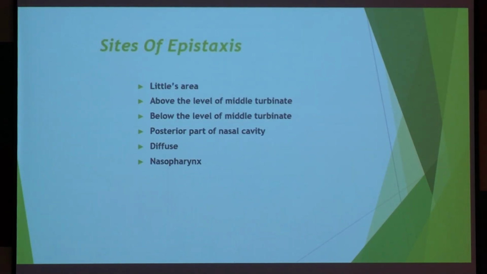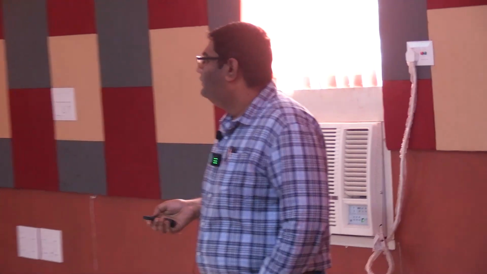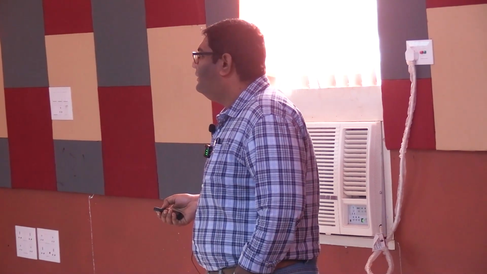So, sites of epistaxis. Any site can be a site of epistaxis. Mostly Little's area, the most common. Above the level of the middle turbinate, below the level, posterior part, I mean the Kiesselbach, Woodruff plexus. It can be diffuse from the nasopharynx as well. Diffuse bleeding is mostly hypertensive, and if there is any bleeding diathesis, if the blood cannot clot itself, it can bleed from anywhere, right? So causes of epistaxis, I will continue from the next class. Epistaxis will be covered elaborately, okay?